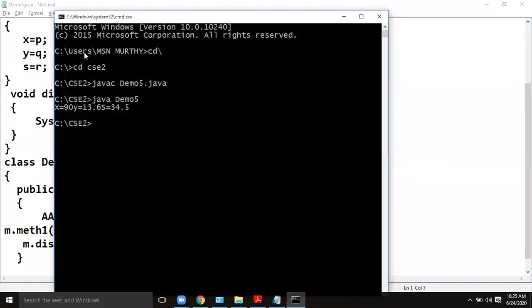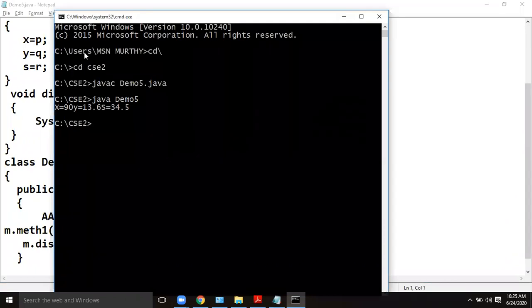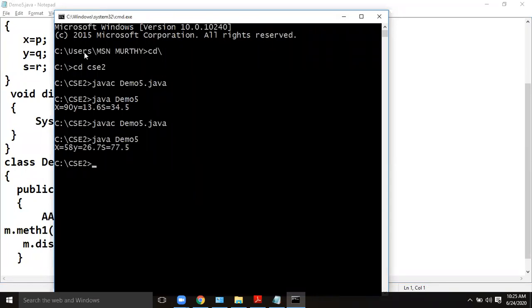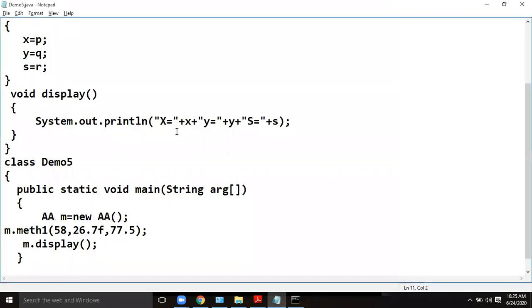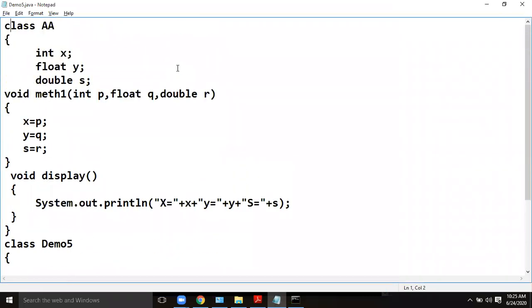So whenever you make a change to your Java program, you have to recompile the program. Okay, now run the program. Now the values are updated. Okay, x is 58, y is 26.7, s is 77.5. So this is how we have to define the methods, and this is how we have to pass the values to the methods from